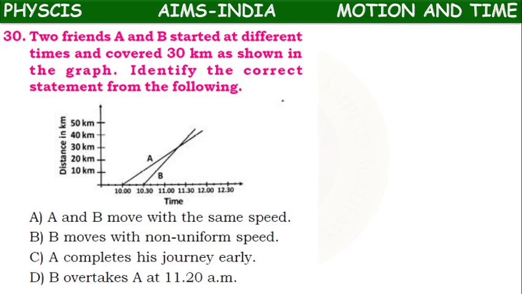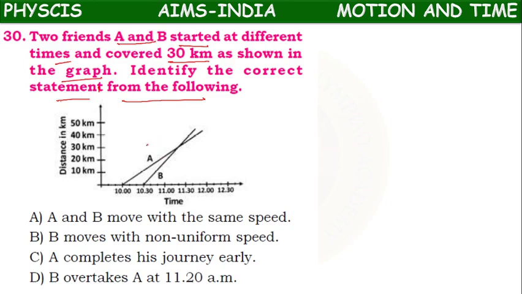So two friends A and B started at different times, covered 30 kilometers as shown in the graph. Identify the correct statement from the following. So we have to guess the correct statement.